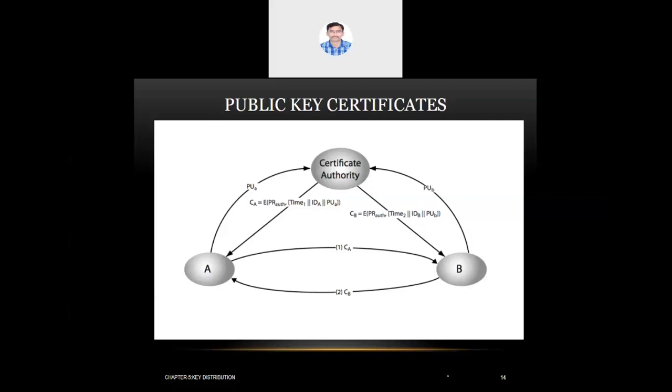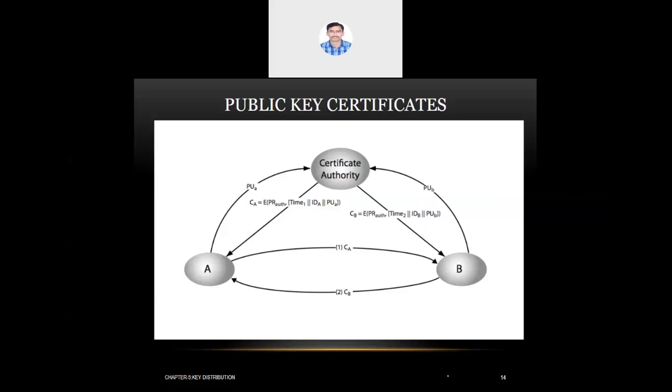When A registered his public key, he got a certificate for the registered public key. The moment A registered his public key with the certificate authority, the certificate authority issues a certificate with respect to the registered public key as CA. You can see the second transaction, the second arrow from certificate authority to A. So what is that? CA equals E of PRAUTH along with the timestamp, followed by IDA and PUA. What is IDA? IDA is the identifier of A.